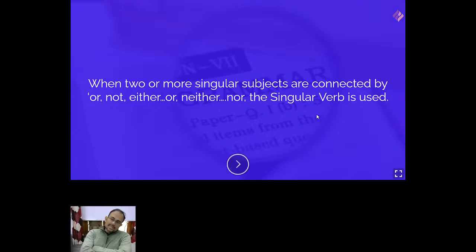When two or more singular subjects are connected by or, nor, either-or, or neither-nor, the singular verb is used, right? A singular verb is always used when two or more singular subjects are connected by or, nor, either-or, neither-nor.